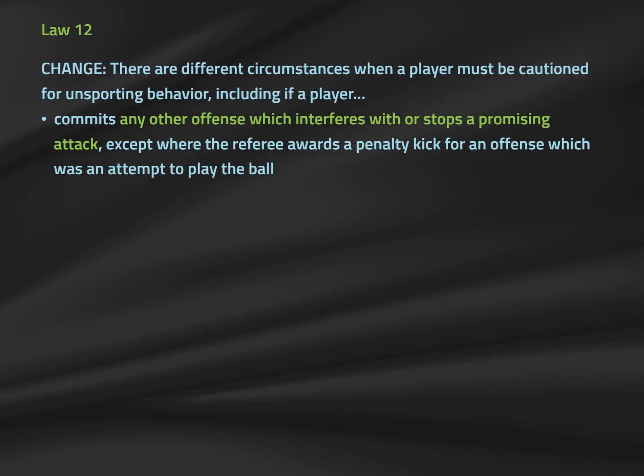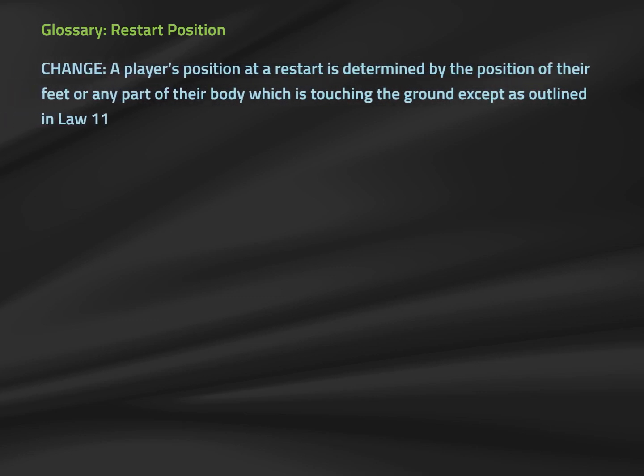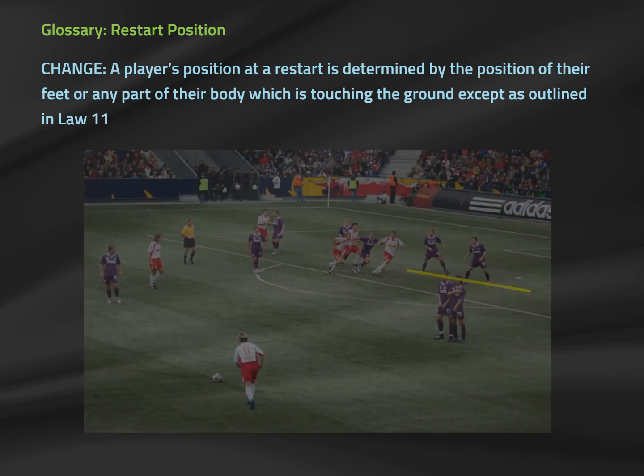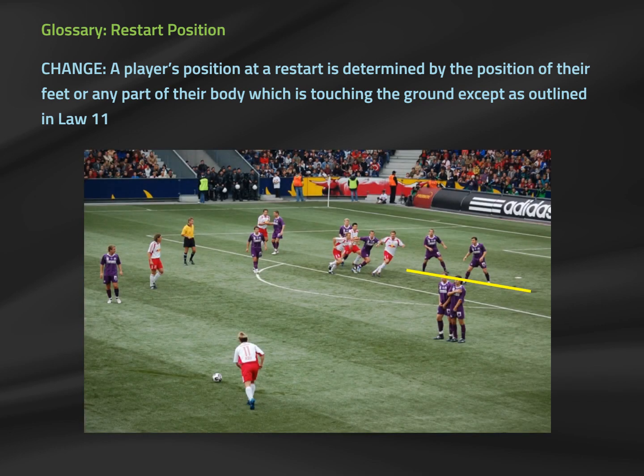Cautions for stopping a promising attack now are applied to any offense, as opposed to only direct free kick infractions. For example, a double touch offense could be used to stop a promising attack, and if so, should result in a caution. A significant glossary change was also made, defining a player's position at a restart to be either the feet or any part of the body in contact with the ground. This definition was primarily made to assist in video assistant referee, or VAR, Law 11 decisions, but practically speaking can be applied to any offside decision made from a restart.